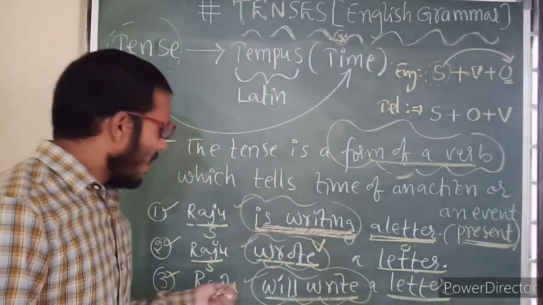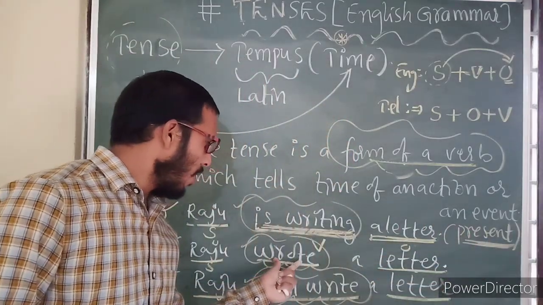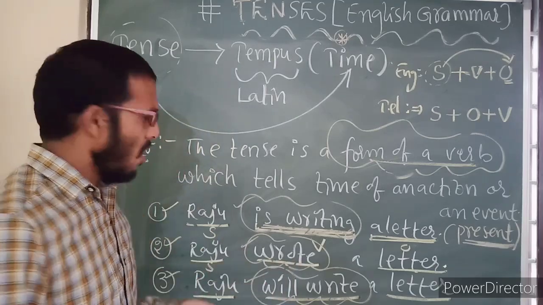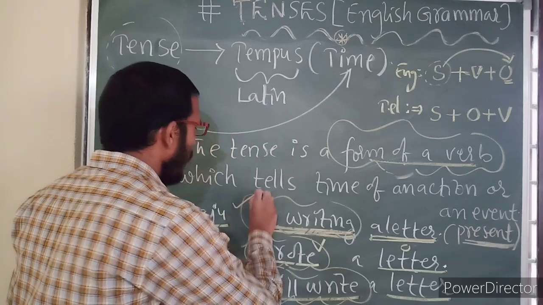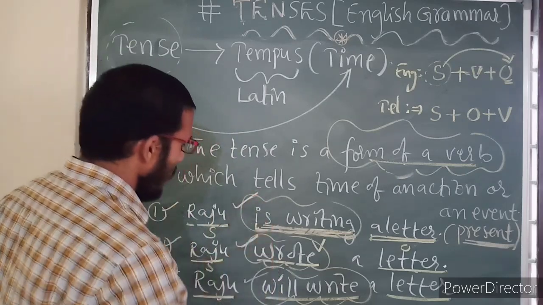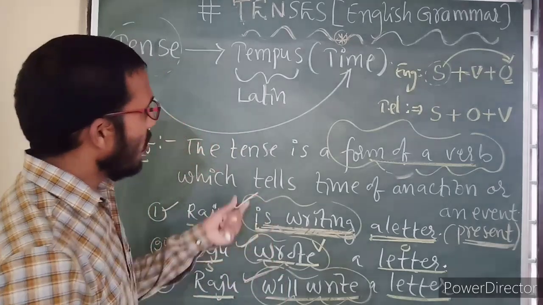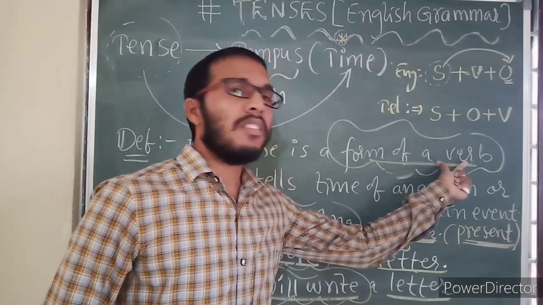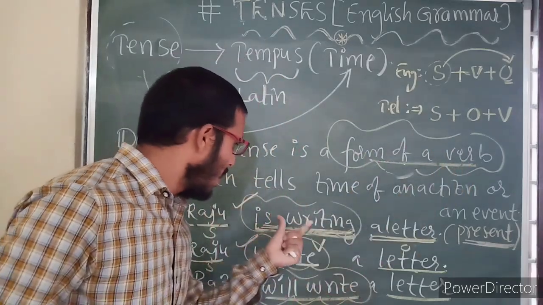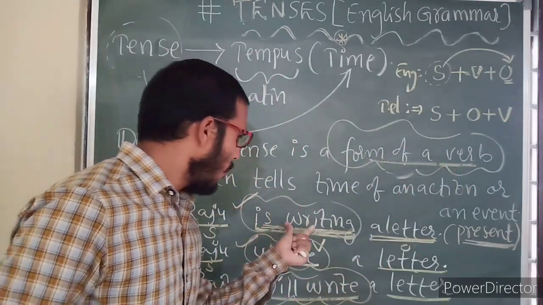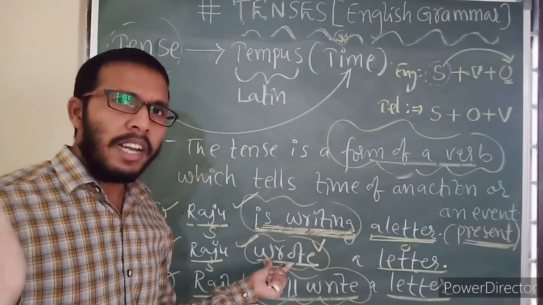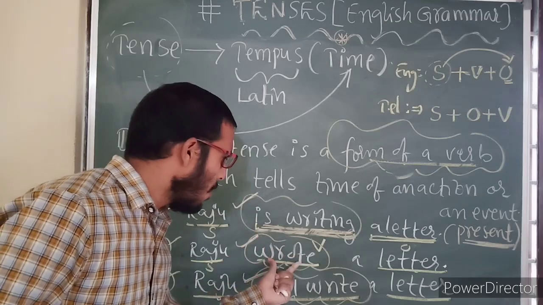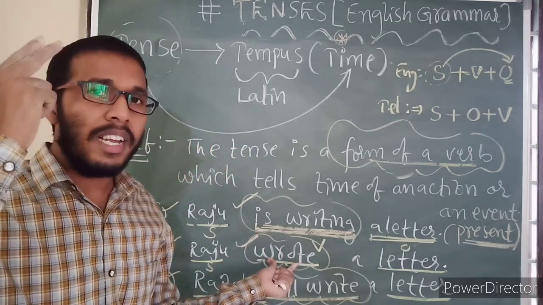Right? Now, total different forms of this verb are there. In all the statements, the subject is the same, the object is the same. Here one verb form, here another verb form, here another verb form. So actually, I have written that the form of a verb is called tense. With the help of this verb form, it represents present time. Wrote means the action is completed. Therefore, this verb form represents an action already completed.